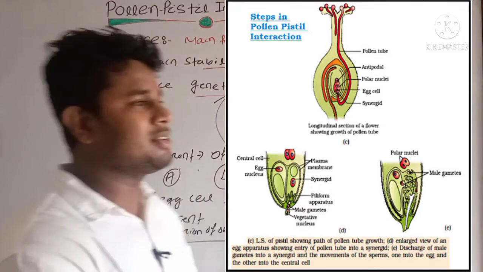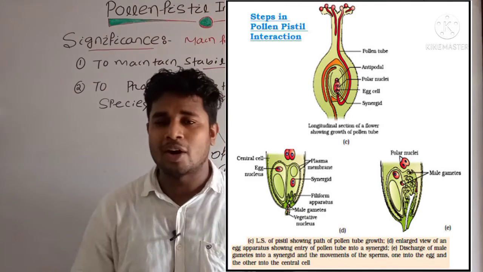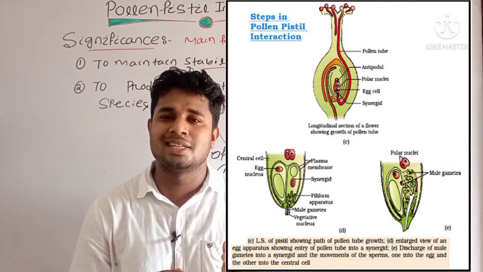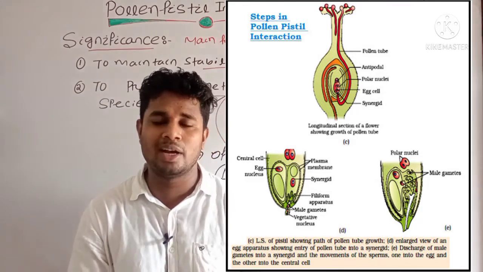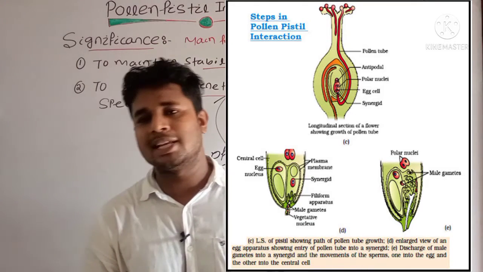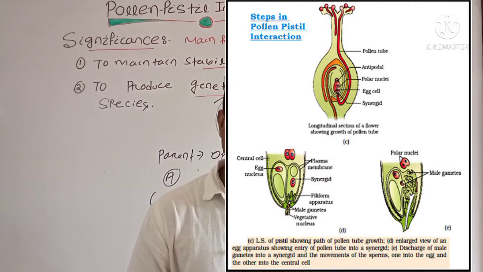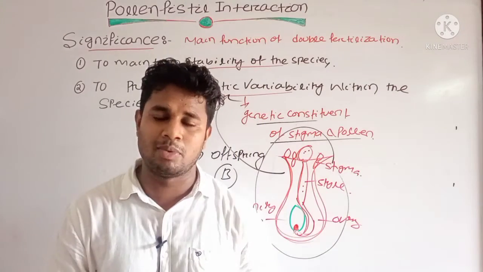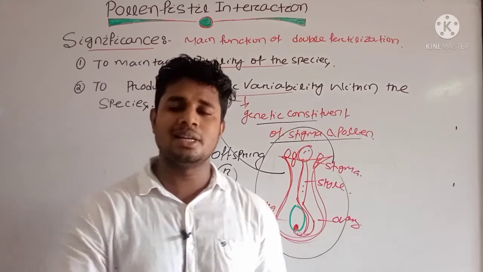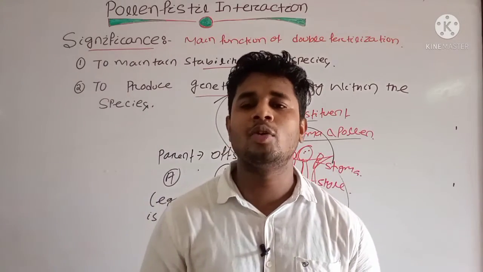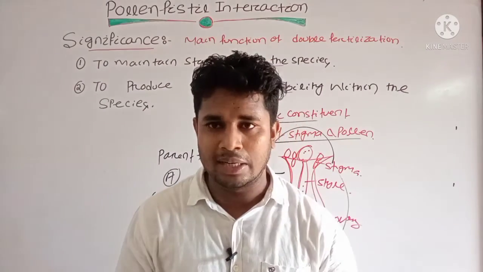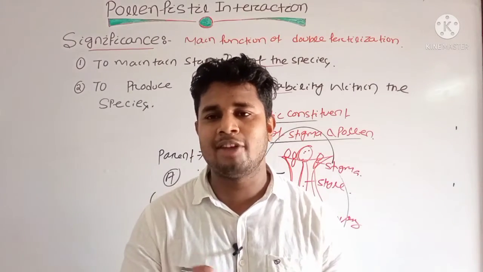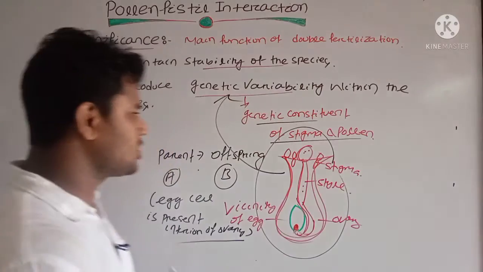This is the significance of the pollen-pistil interaction. The pollen-pistil interaction is a long-term interaction between the pollen and the stigma surface. If it is the right type of interaction, it is called a compatible interaction. If it is the wrong type, it is called an incompatible interaction. Obviously, the compatible interaction allows the formation of the pollen tube. Note these points, then we will discuss self-incompatibility.